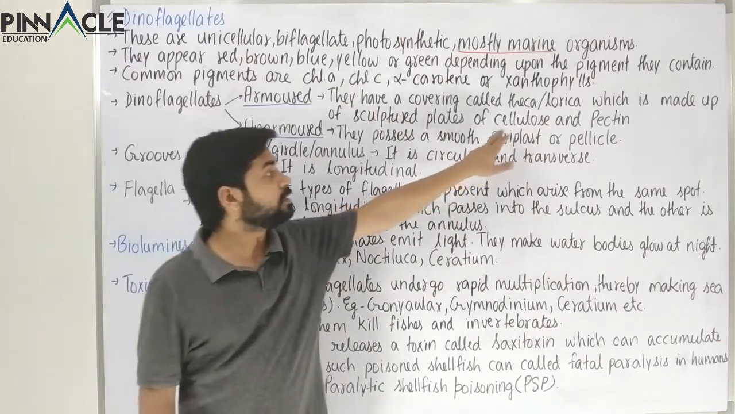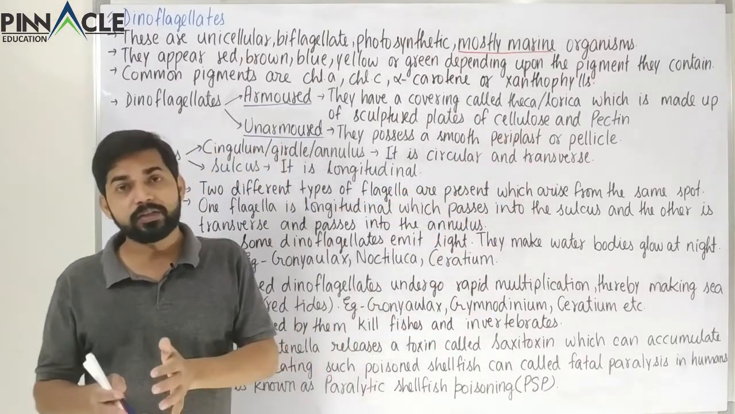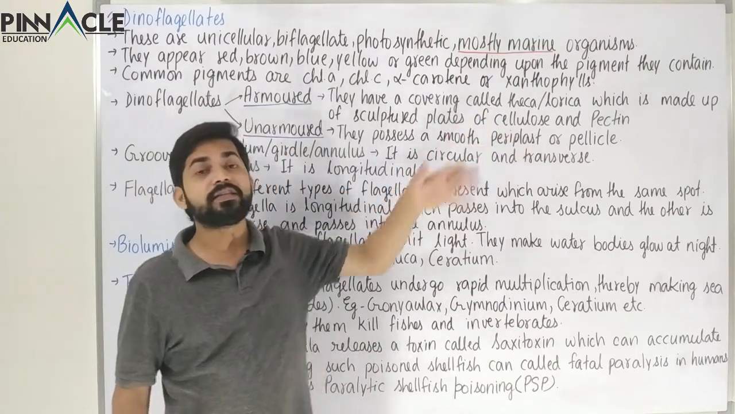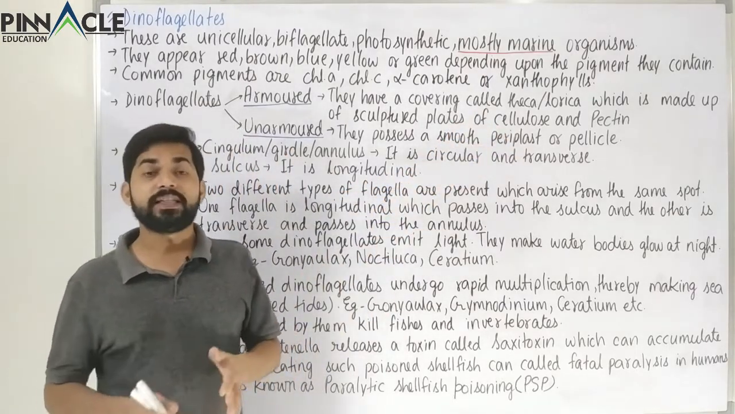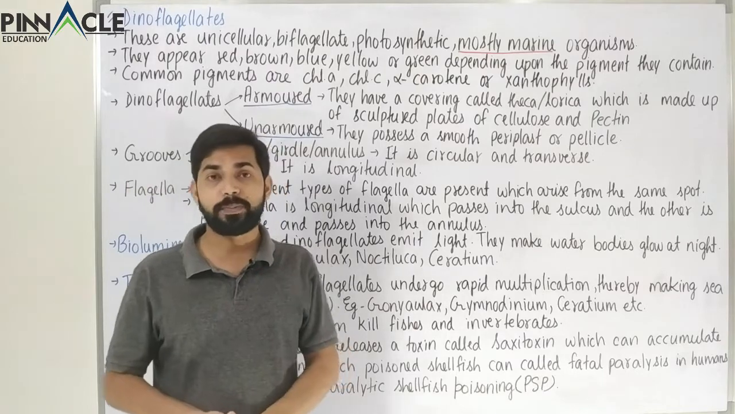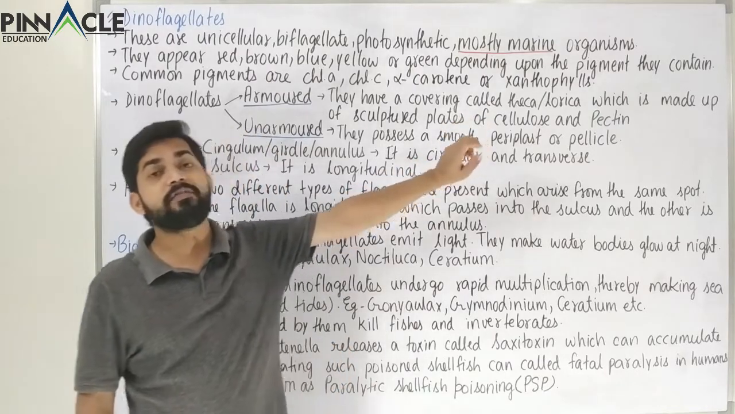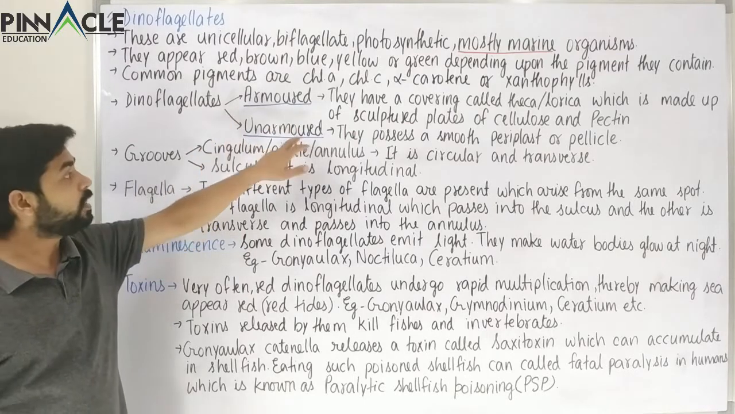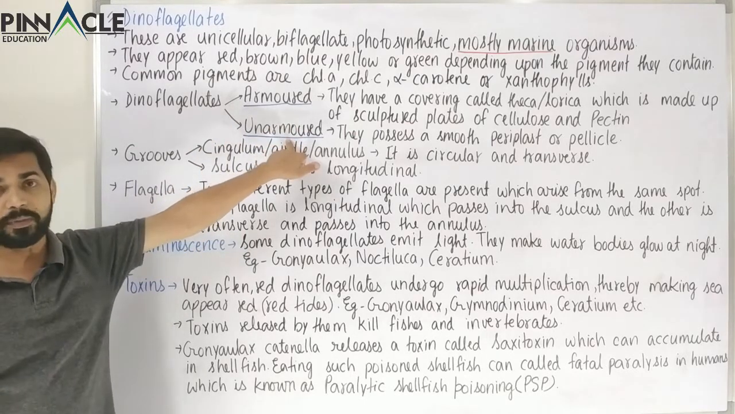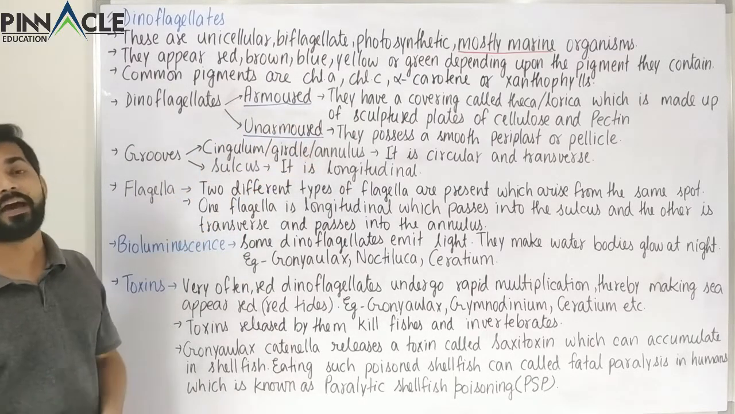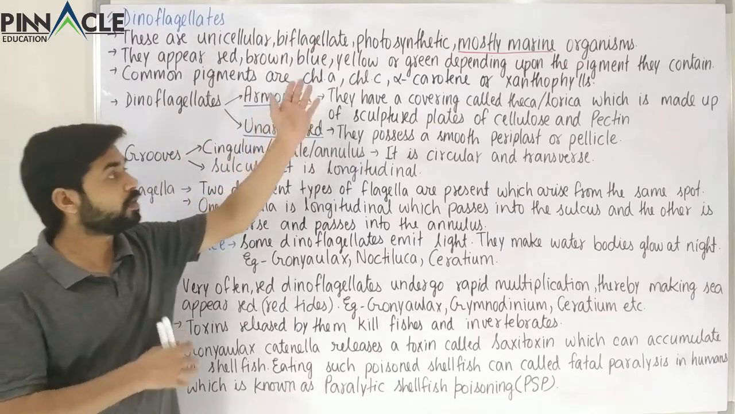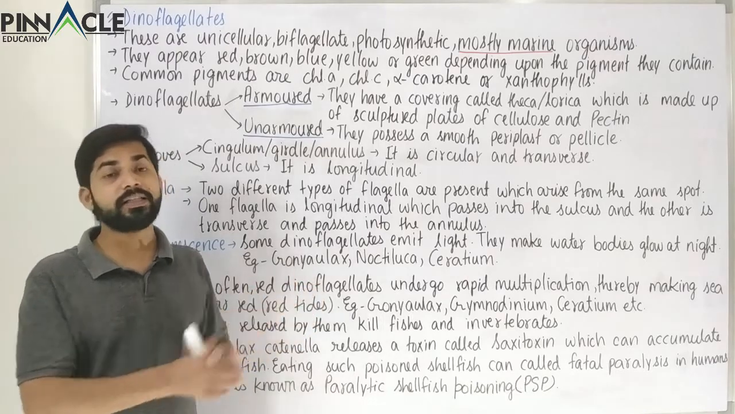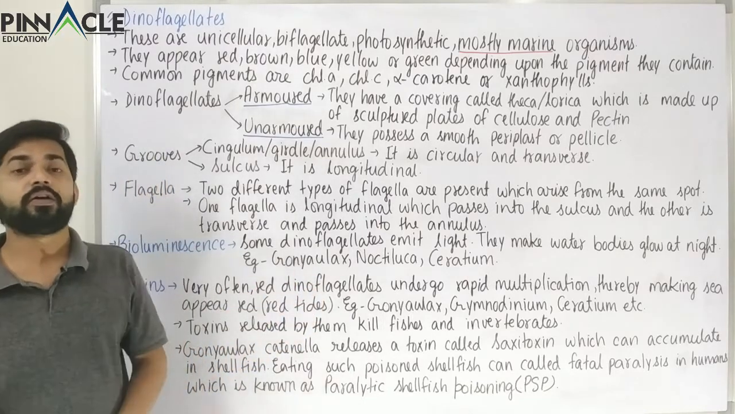So it is mainly cellulose, and a bit of pectin is also present over there. These are the sculptured wall plates, and these are very stiff cellulose plates, and this is what is giving the armor to the armored dinoflagellates. But the other one is the unarmored, and these do not have such hard or stiff cellulose or pectinate plates, but these have a certain smooth layer of pellicle.